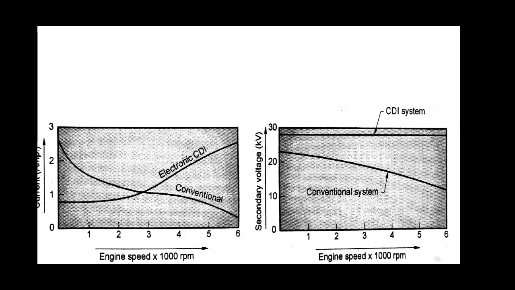This diagram shows the last 2 points. The left diagram shows the current drawn from the battery is less at low speeds and increases with increase in speed. And the right diagram shows secondary induced voltage is independent of engine speed.